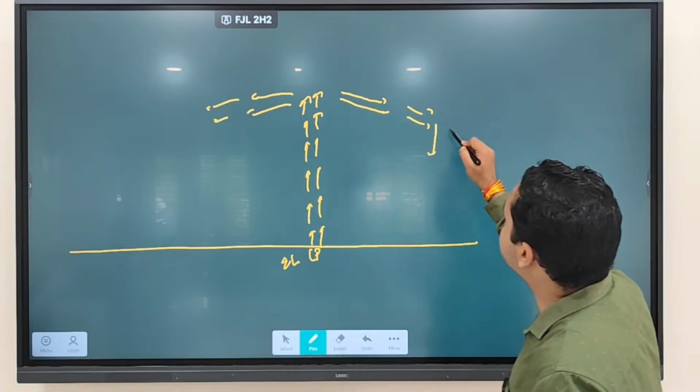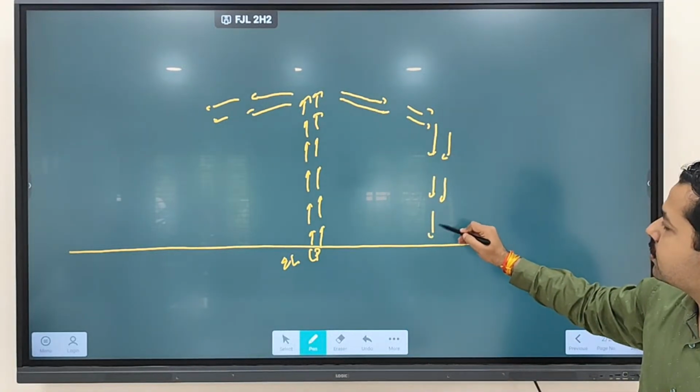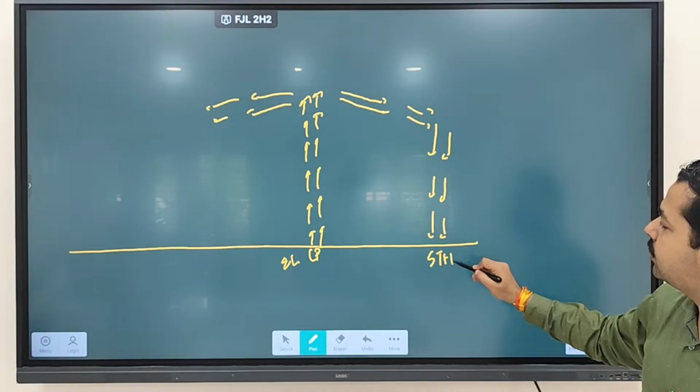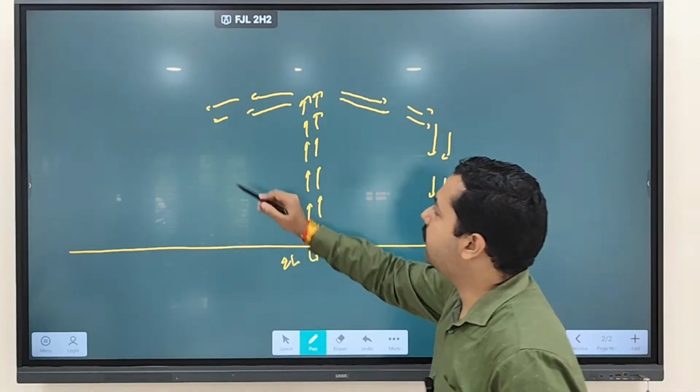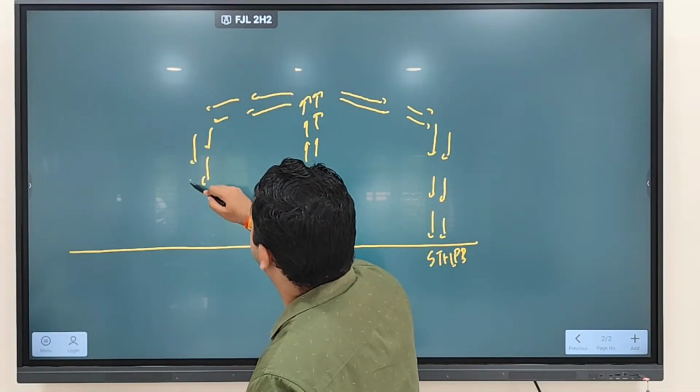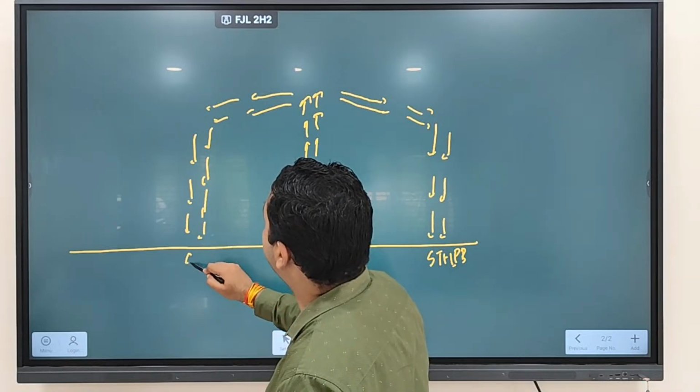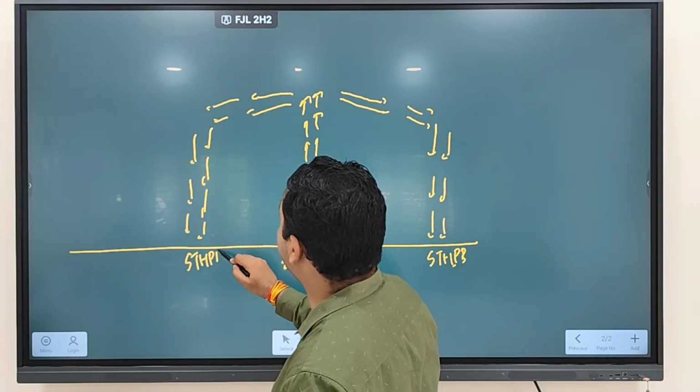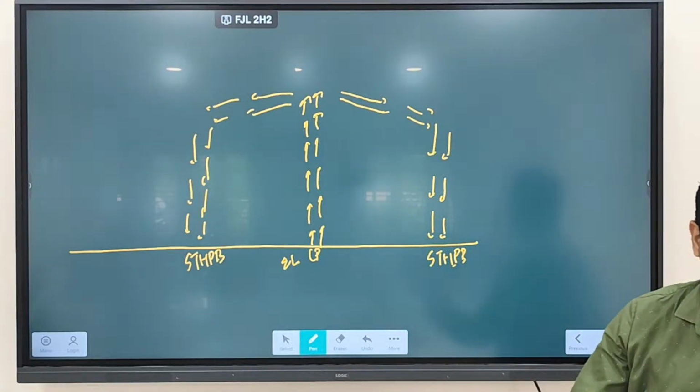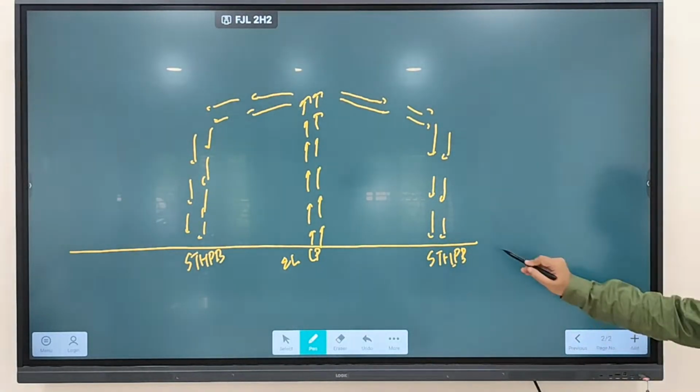And when it diverges, it starts to sink down at which pressure? At the subtropical high pressure. It starts to come down at the subtropical high pressure belt.